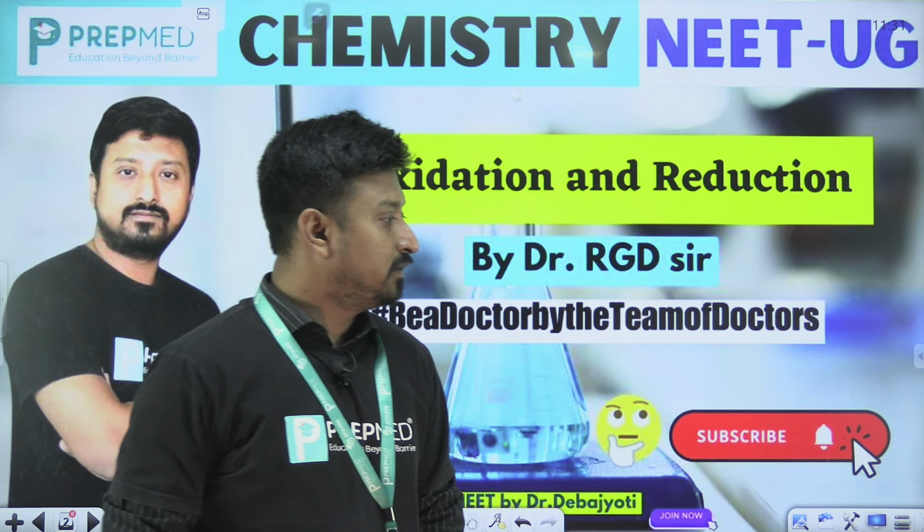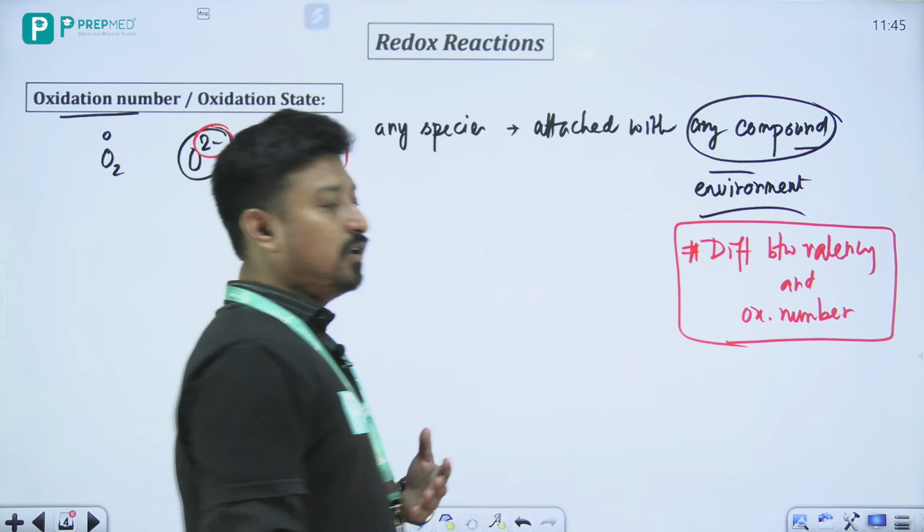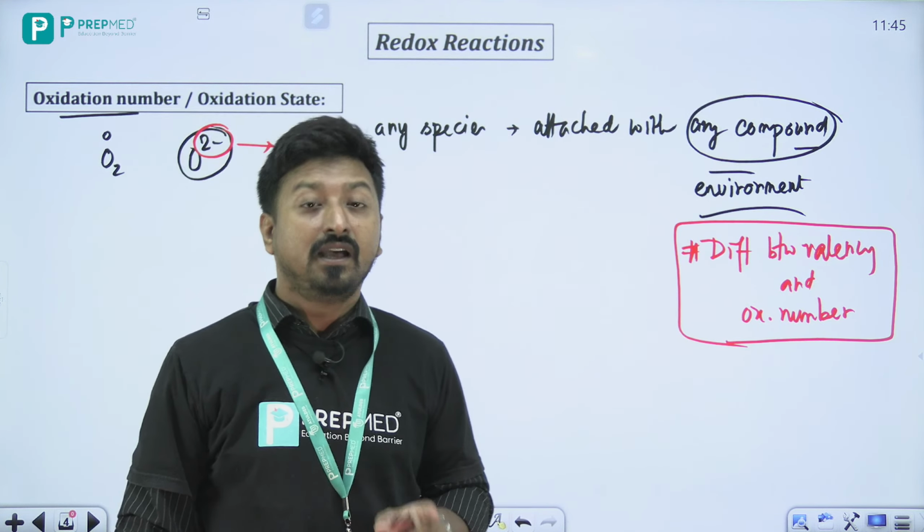Beta, this is a very important question for your boards: what is the difference between valency and oxidation state? Valency and oxidation number. Very important for your boards.